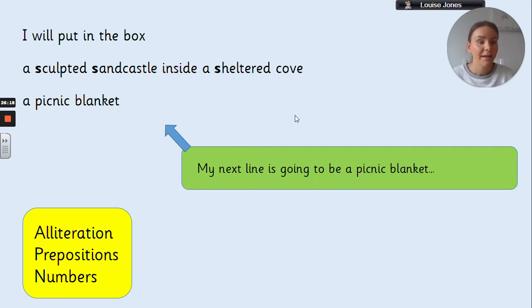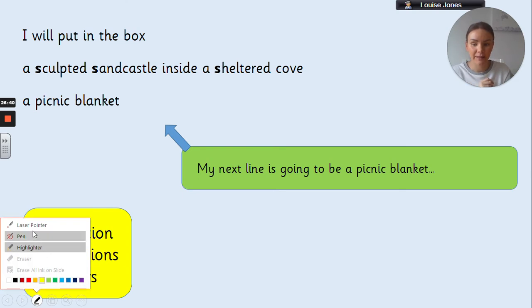Now my next line, my next thing that I'm going to put in the box is a picnic blanket. You couldn't see that in the photo, but we actually had a picnic on the beach that day. So I'm going to put a picnic blanket inside my box, because that's a happy memory that I've got of having a picnic on the beach with my family. So I've written a picnic blanket.